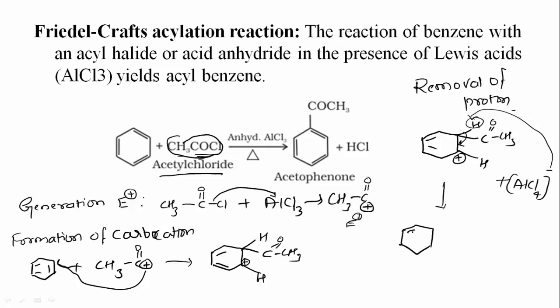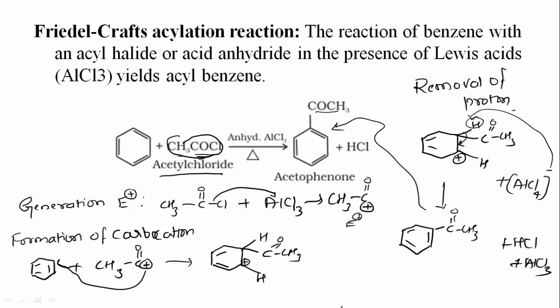The benzene ring along with C double bond O CH3, plus HCl plus AlCl3. So this is said to be acetophenone, that is indicated as COCH3. Benzene ring attached with COCH3 is said to be acetophenone. This is the Friedel-Crafts acylation reaction.